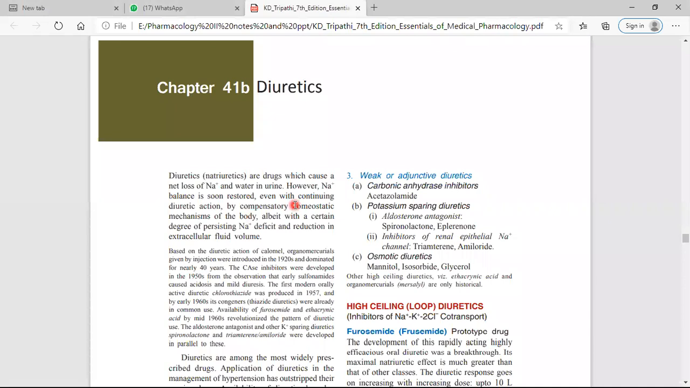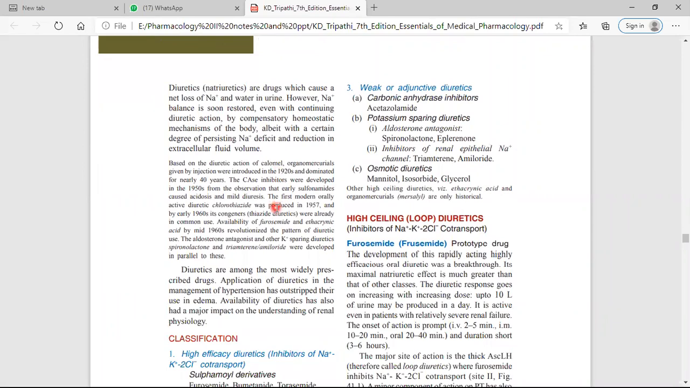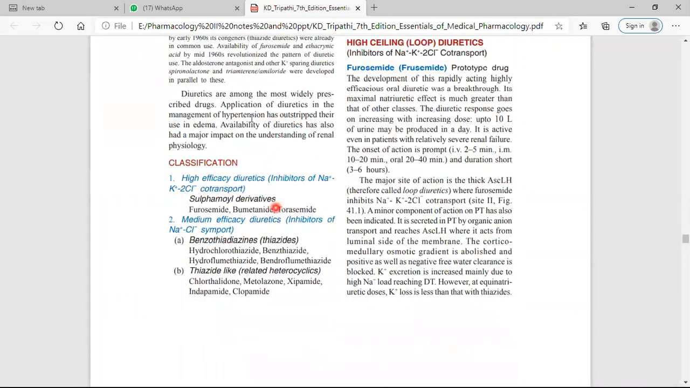In the previous lecture, we discussed what a diuretic is. What is meant by a diuretic? These are drugs which cause net loss of sodium and water in the urine. They inhibit reabsorption and increase the excretion of sodium and bicarbonate primarily, and water excretion secondarily. This is the classification I discussed in the previous lecture.